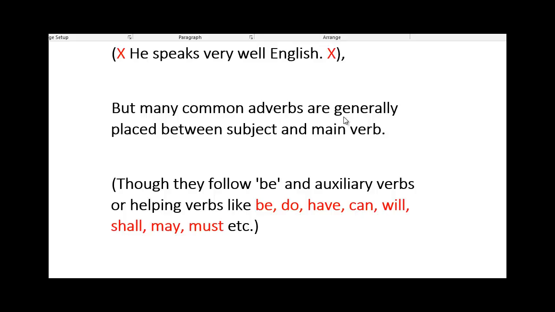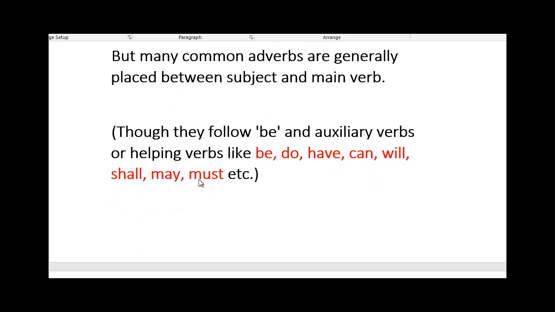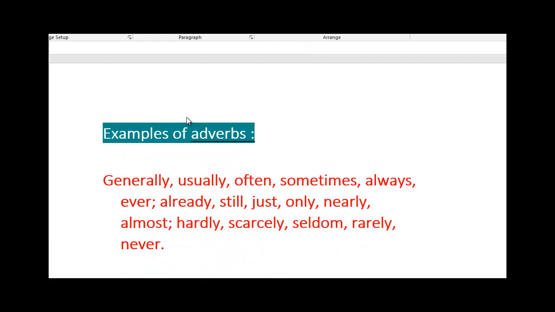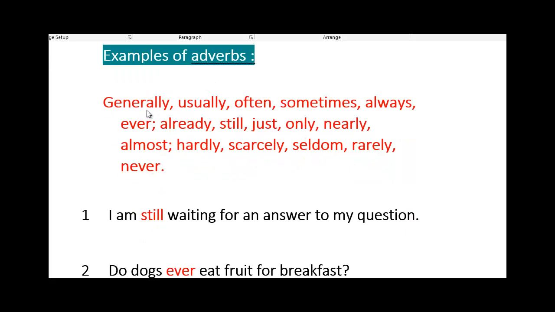Many common adverbs are generally placed between the subject and the main verb when we have helping verbs. As we said, verb to be, to do, to have, can and could, will and would, shall and should, may and might, all the modals as well. We call them helping verbs as well, or helping or auxiliary, as some people like to say. Here's some examples of adverbs: generally, usually, often, okay, sometimes, always, ever, already, still, just, only, nearly, almost, hardly, scarcely, seldom, rarely, and never. Many of these we can call them verbs of frequency.